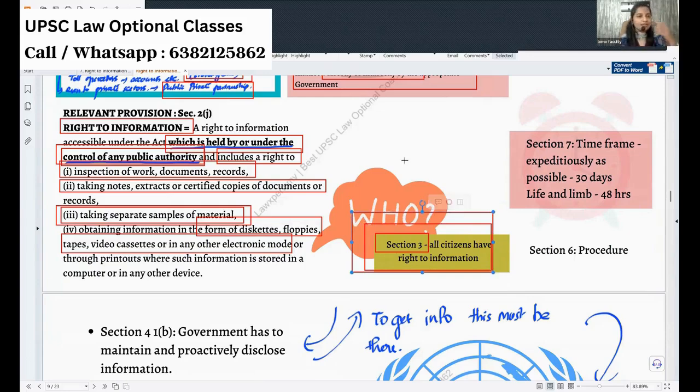Okay. And I will ask for information and you can give me after 2 years. See, right to information is there. You can ask, but I will not answer. I will answer only after 2 years. Then what is the use of this act? That's why we have section 7 giving a time frame. It says that you give as expeditiously as possible. Within 30 days, you give. And if any information is related to life and limb, which is directly related to your Article 21, then you have to answer within 48 hours.